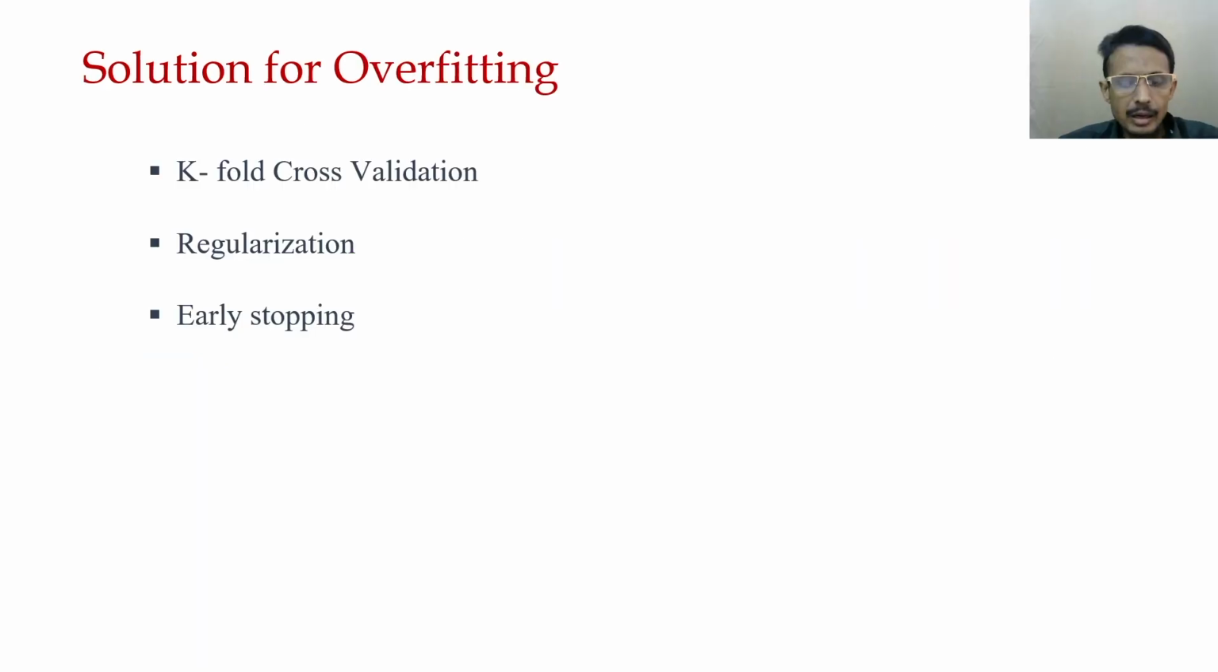Now we are going to understand the different possible solutions to prevent or handle this overfitting. In this lecture we are going to understand three main methods. First is k-fold cross validation, and then regularization. Another kind of regularization is called early stopping. So we start with k-fold cross validation.